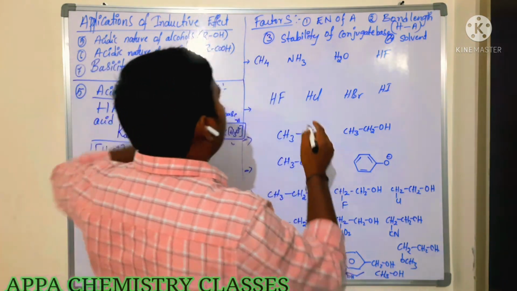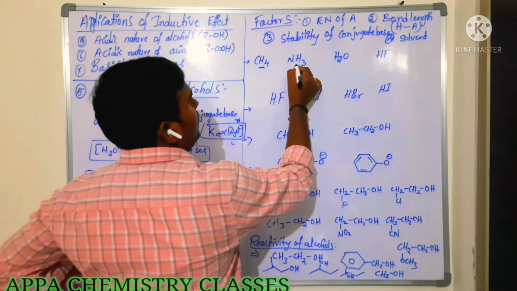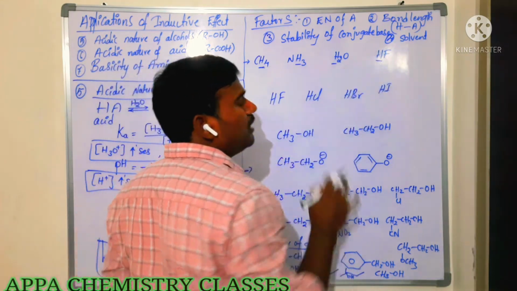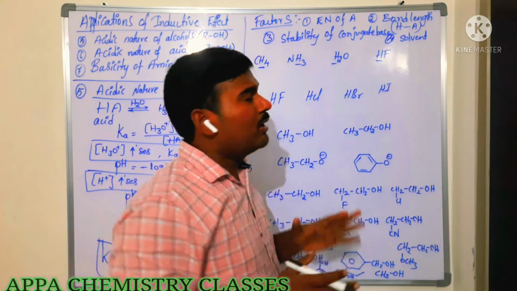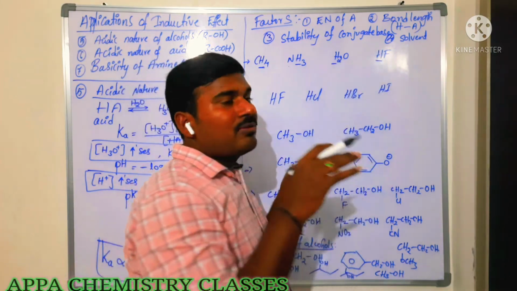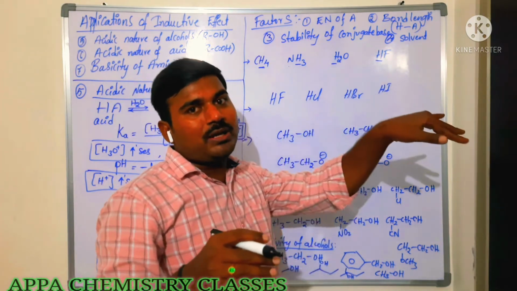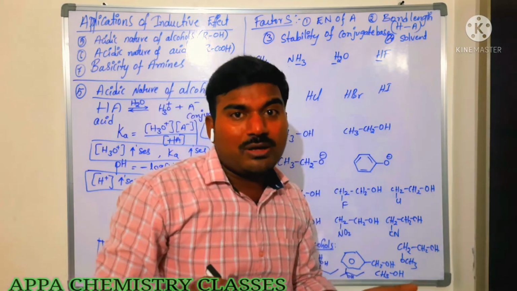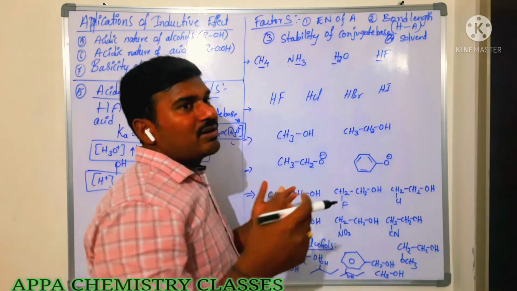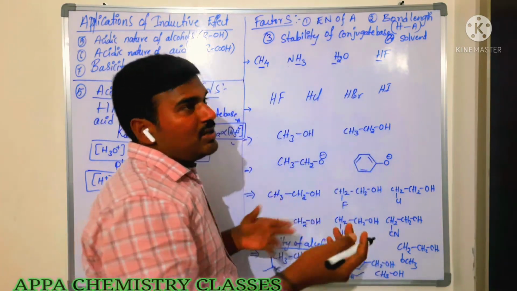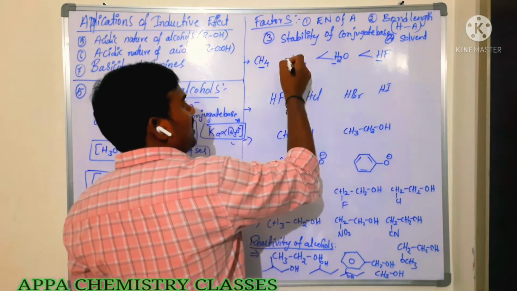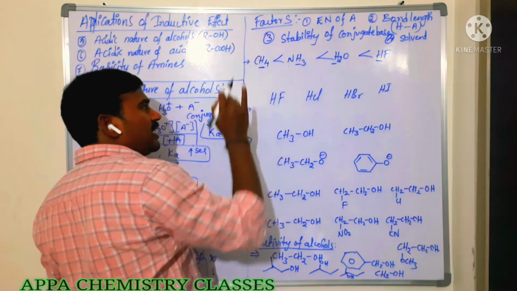You see here these are all second period hydrides: carbon, nitrogen, oxygen, fluorine. Whenever we go across a period from left to right, electronegativity increases. When electronegativity increases, the acidic nature of the compound increases. So HF is a stronger acid than H2O, H2O is a stronger acid than ammonia, and ammonia is a stronger acid than methane.